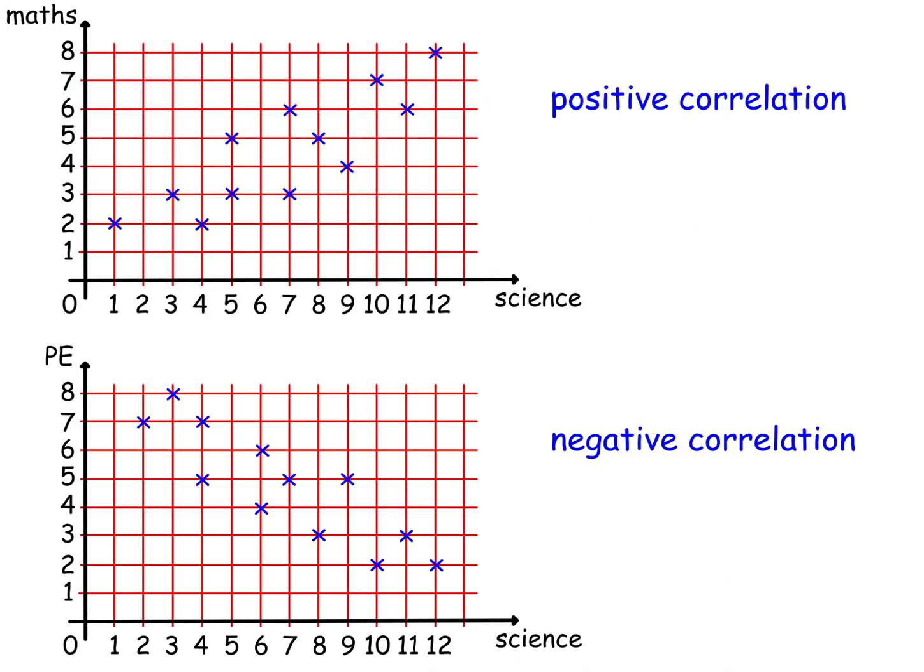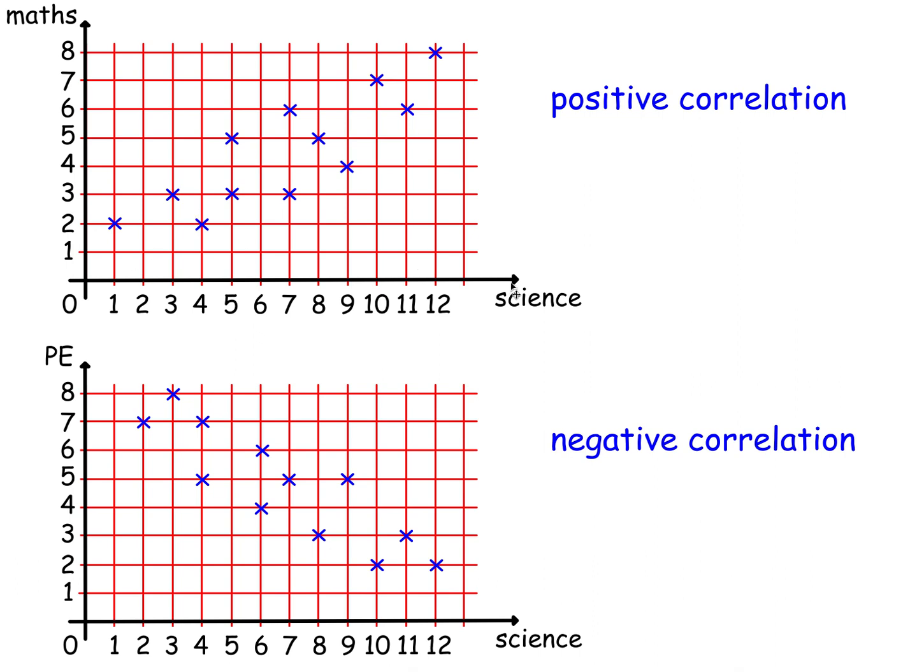However, here's maths scores against science scores. It's quite common for people who are good at science to be good at maths, and vice versa. So here it's maths plotted against science, and there's the scatter diagram, and this time these crosses seem to lie in a line with a positive gradient. The line seems to be going up to the right.